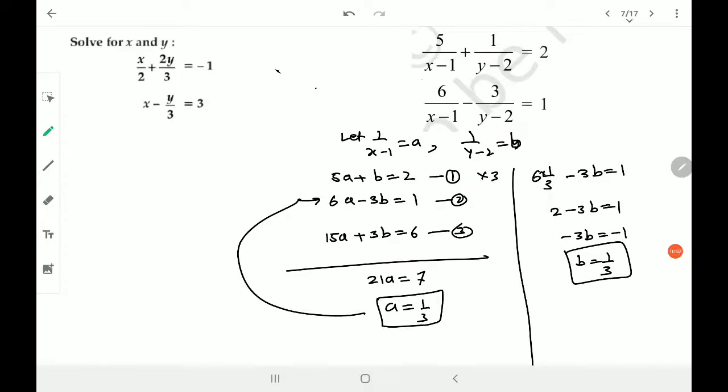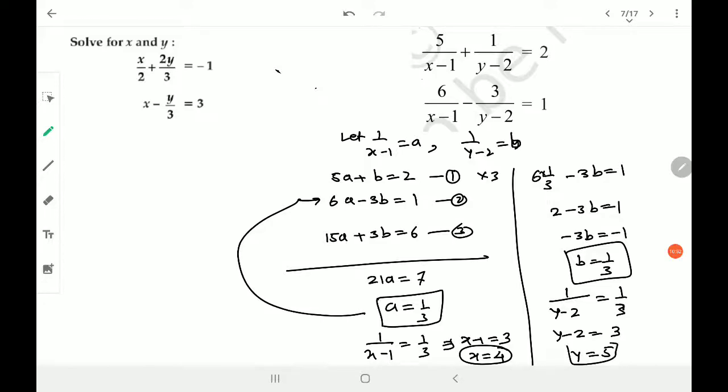But we are asked for x and y. Now there is a mistake here. We are supposed to replace a back as 1 upon x minus 1. So 1 upon x minus 1 is equal to 1 by 3, gives me x minus 1 is equal to 3 and x is equal to 4, and that's the answer. And b is equal to 1 by 3, that means 1 upon y minus 2 is equal to 1 by 3, y minus 2 is equal to 3 and y is equal to 5, and that's the answer.